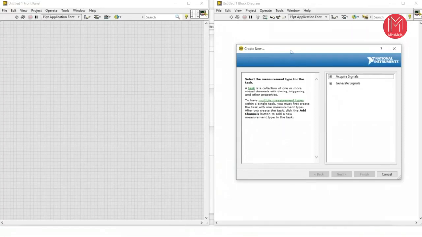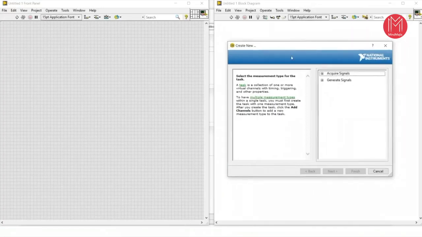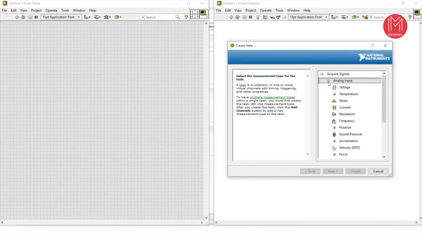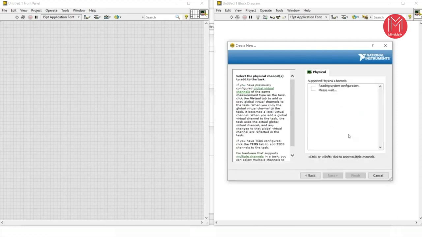That's why it will initialize and give you some configuration windows. The first configuration window is create new. Here we will create one task, and my task right now is to acquire a signal. I am going to acquire an analog signal. Which kind of analog signal? I want to acquire temperature data. So for that, I will use the thermocouple. Click on the thermocouple.